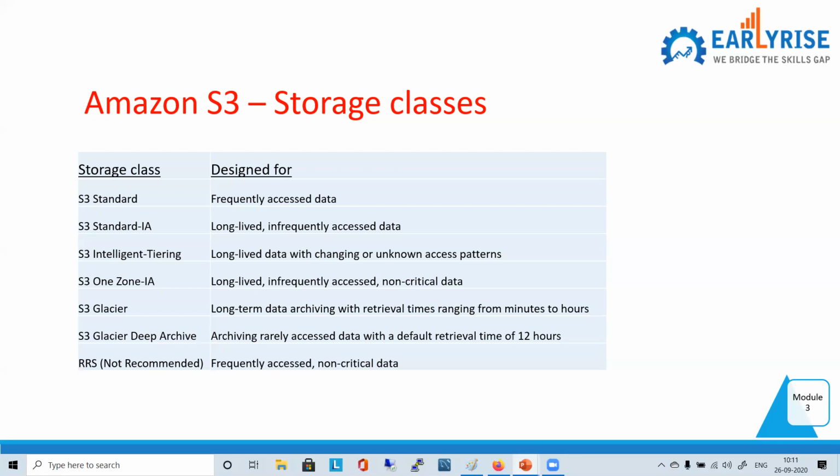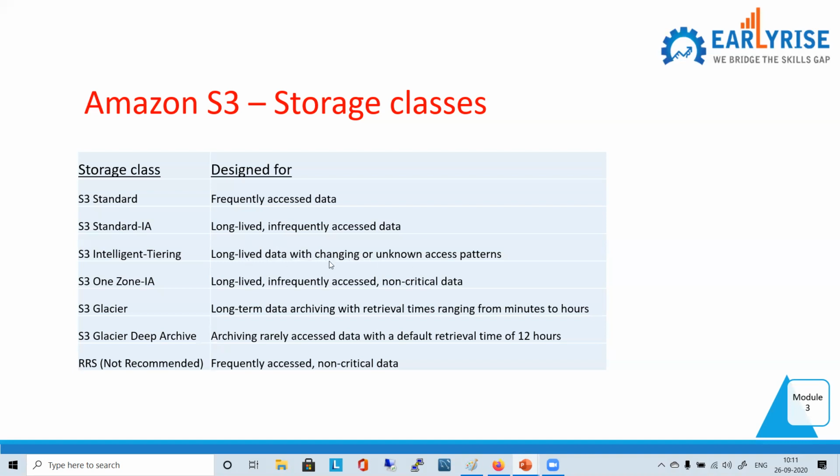Sir, but then this switching over of the data, the intelligence that is being applied, is that chargeable? Yes. We'll have to take a judgmental call as to how much we are saving. True. You have to analyze your billing also, whether you are getting some benefit or not. No, you will definitely get benefit, I'm sure. But see, when you don't know the pattern of your data, then 100% you'll get benefited.